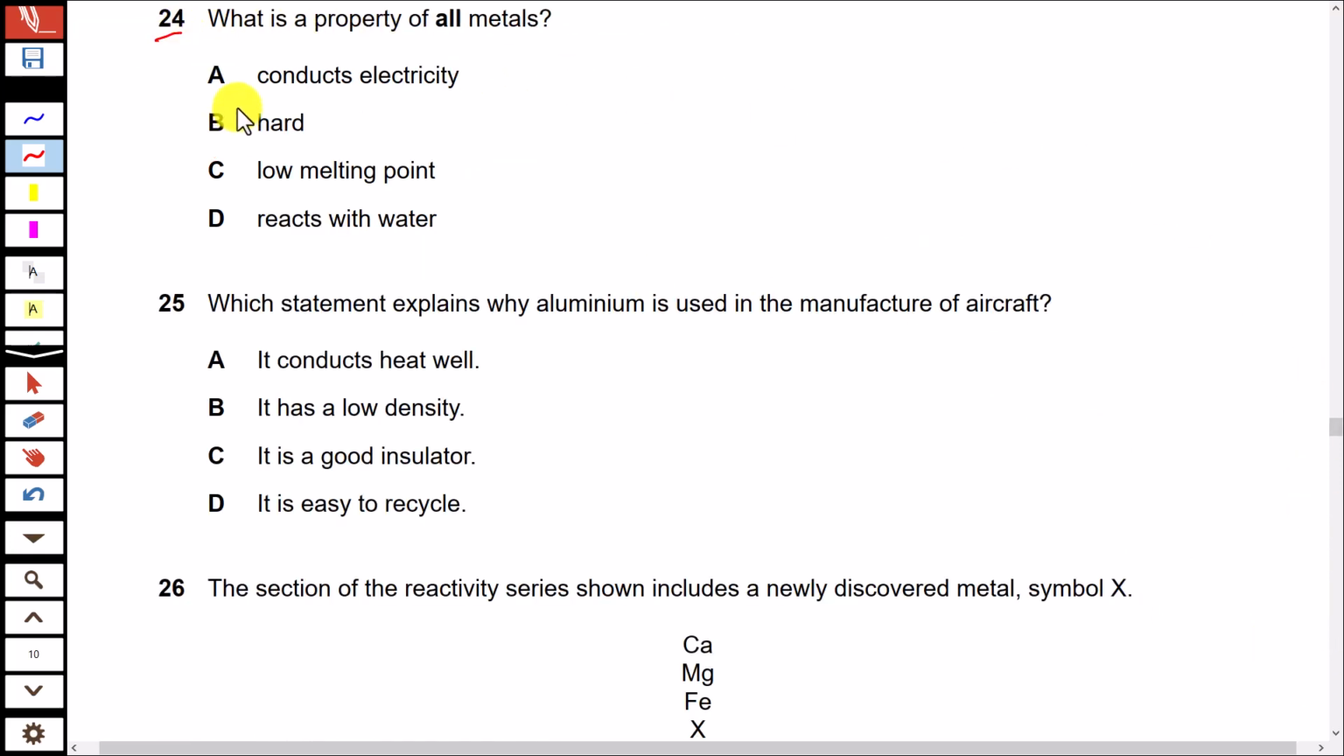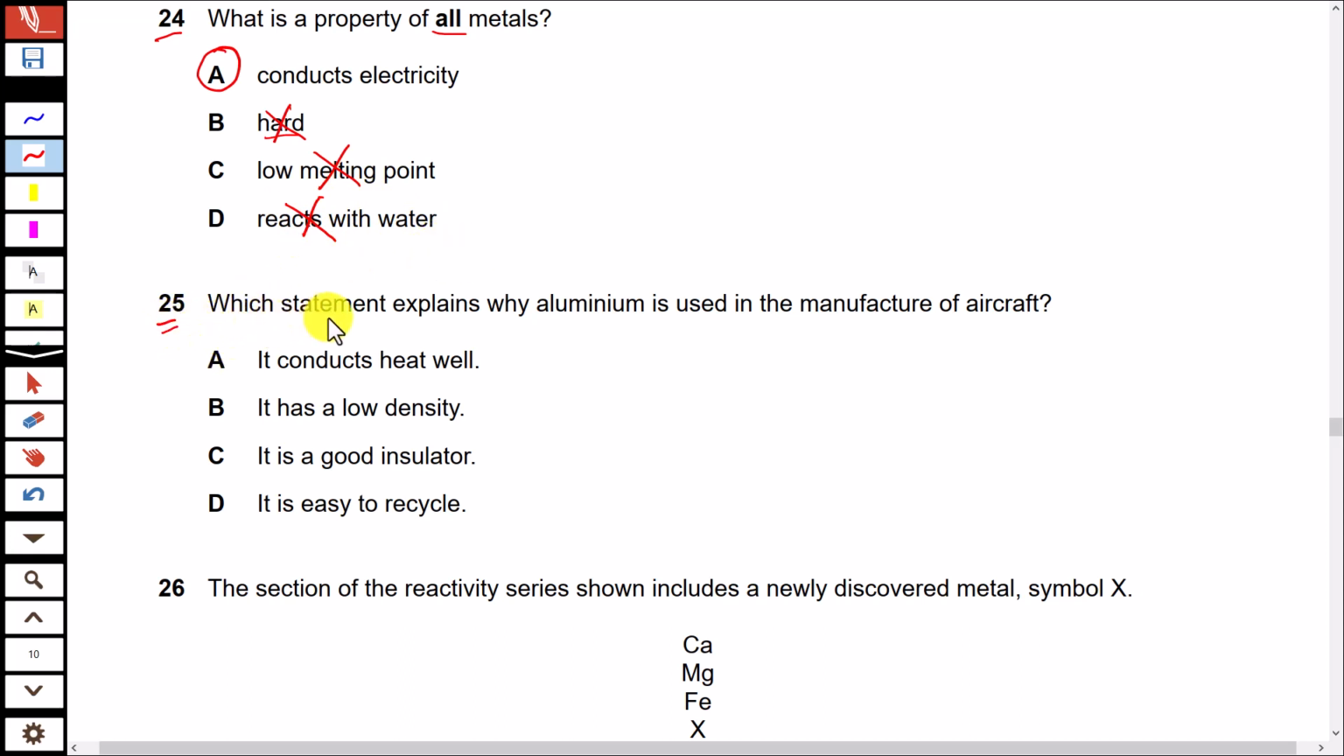Question 24. What is a property of all the metals? Conducts electricity. Yes, all metals conduct electricity. That's correct. Option B, hard. No, alkali metals are soft while transition metals are hard. So not all the metals are hard. Low melting point. Metals of group 1 have low melting points, but transition elements have high melting points. So that's also incorrect for all metals. And reacts with water. No, not all metals react with water. Some react and some don't.